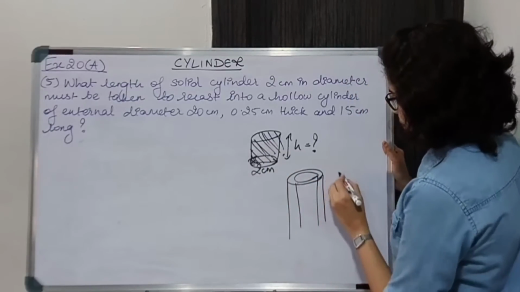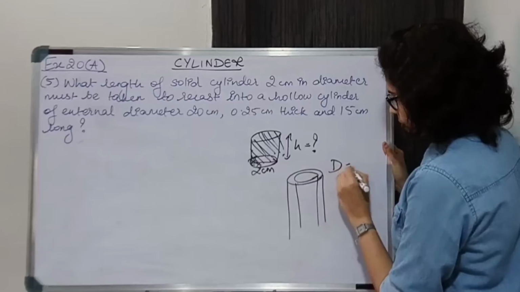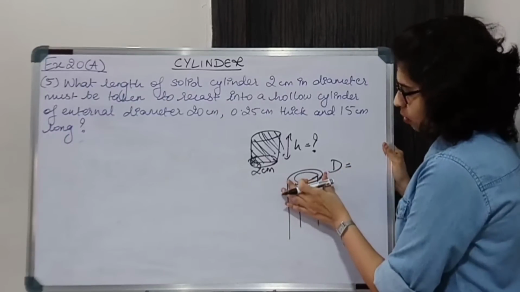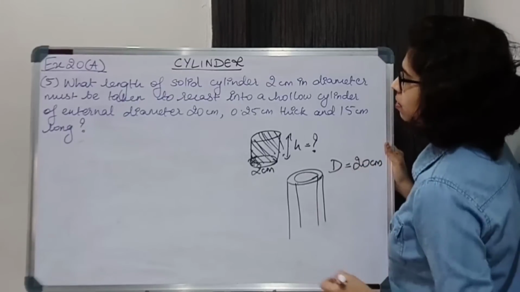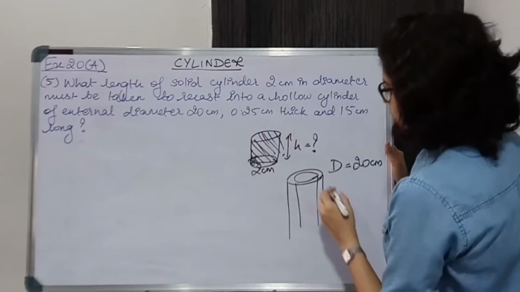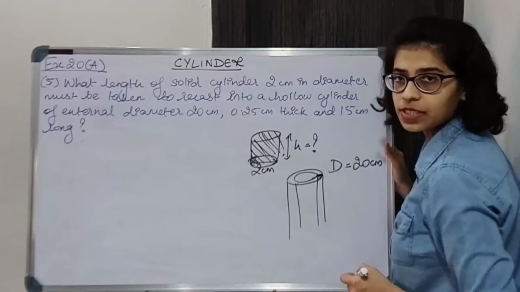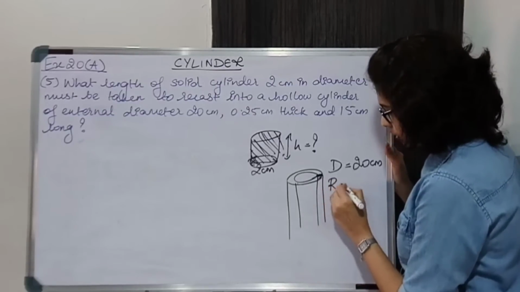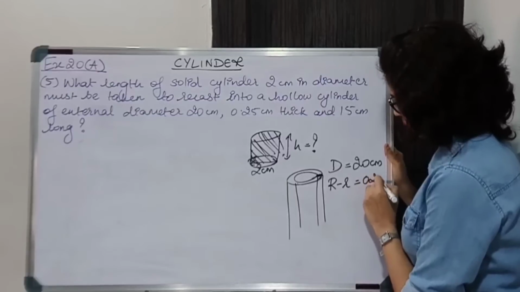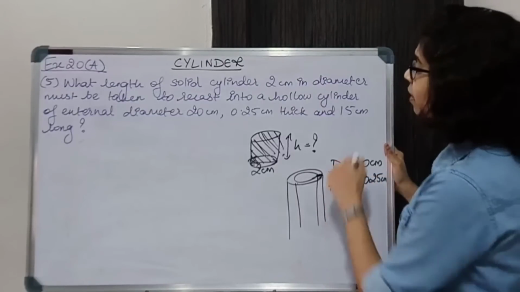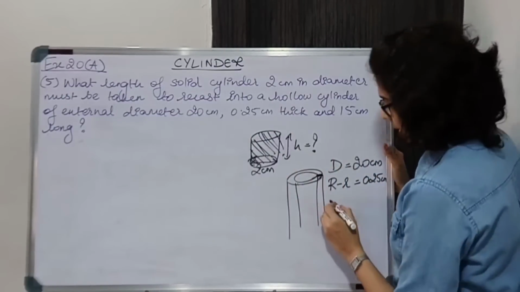External diameter, that is, this outer part का diameter is 20 centimeter. 0.25 centimeter thick. This thickness is given. ठीक है? This thickness we know is nothing but R minus small r. It is given as 0.25 centimeter. And 15 centimeter long. Height is also given.